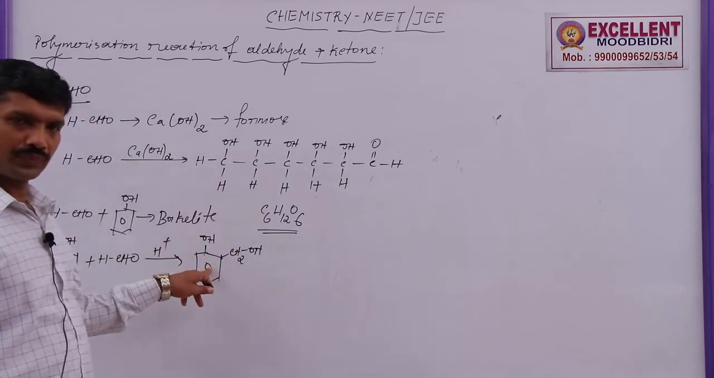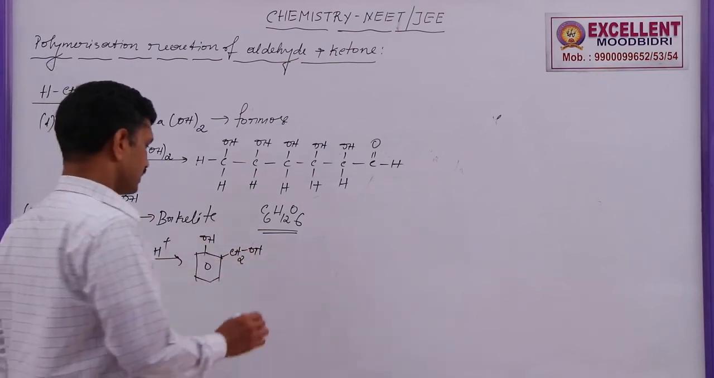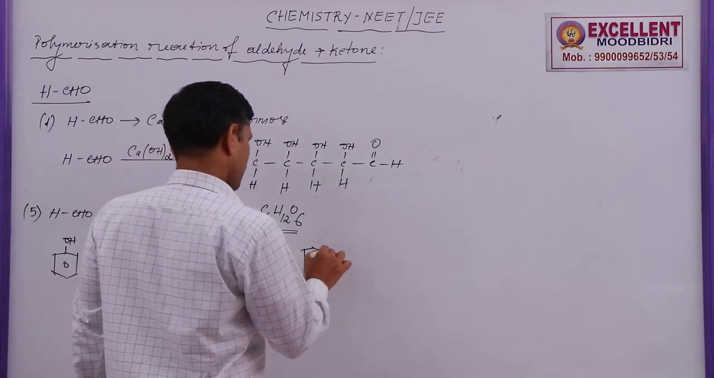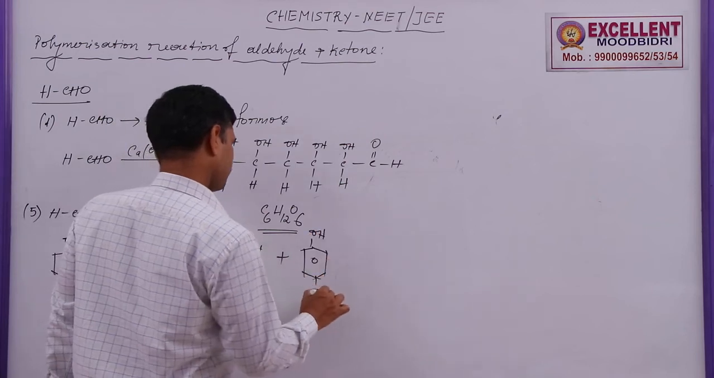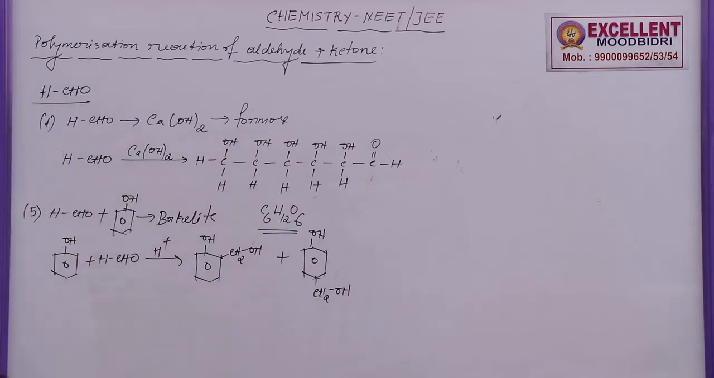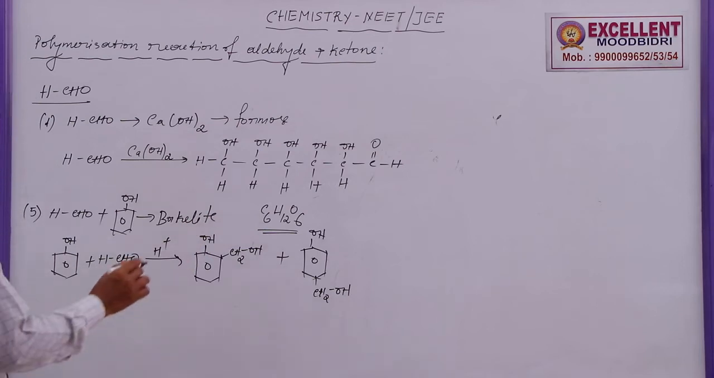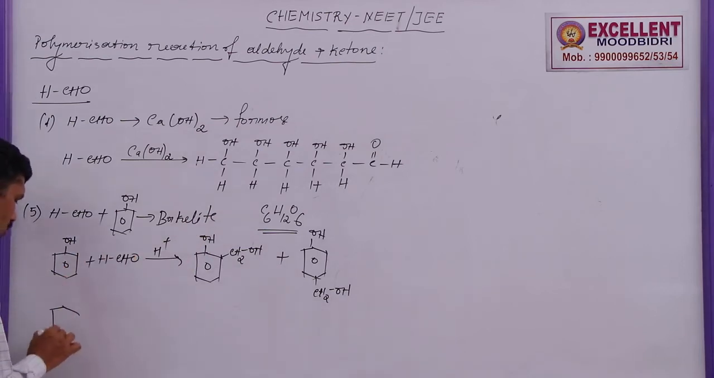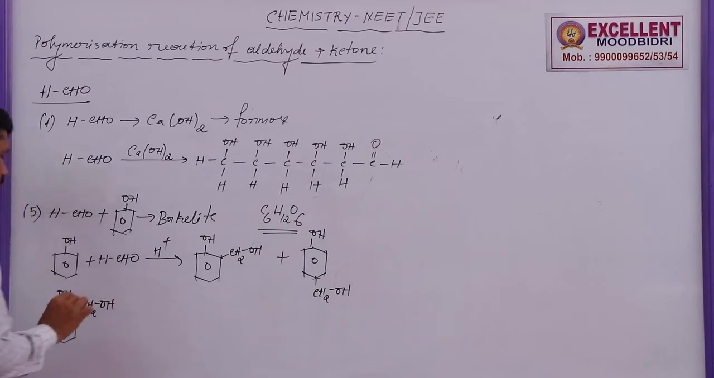The products are ortho-hydroxymethyl phenol plus para-hydroxymethyl phenol. Now, either the ortho or the para compound can be used. I take ortho as an example: OH, CH2OH, ortho-hydroxymethyl phenol.